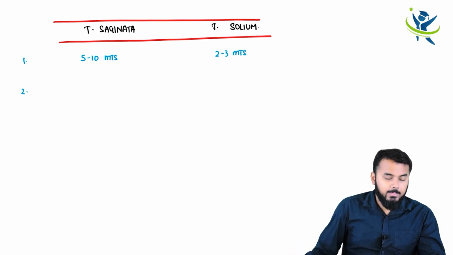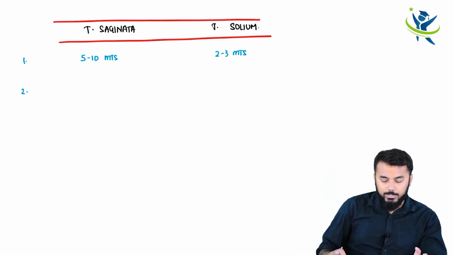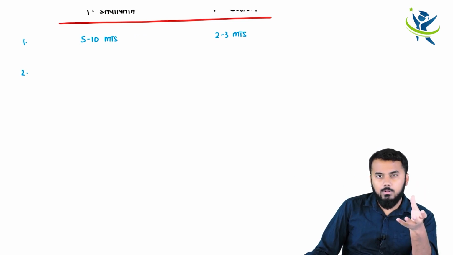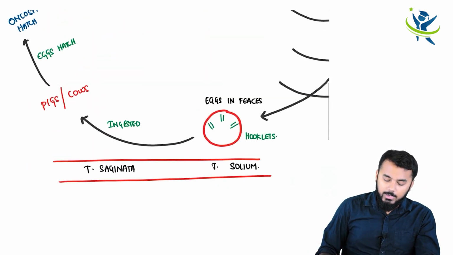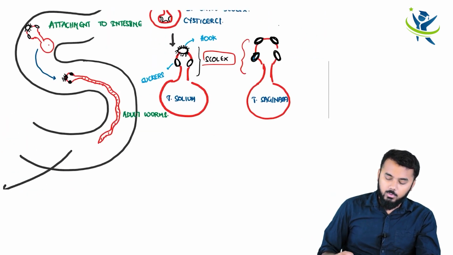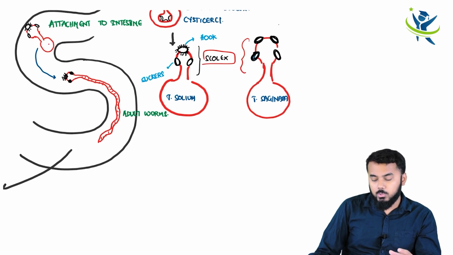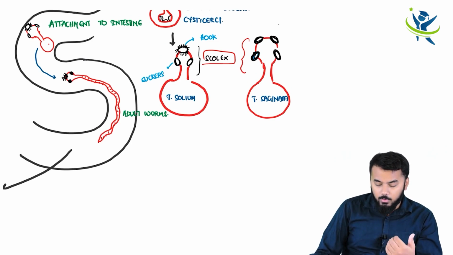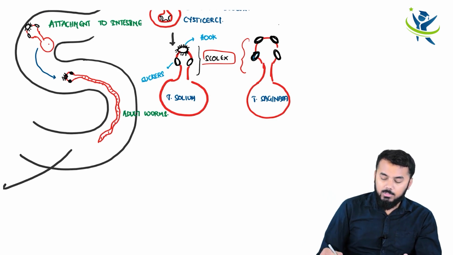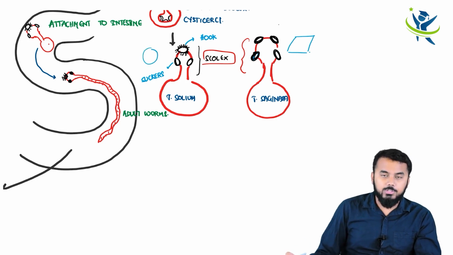Second important thing is the scolex. What did I tell you guys in Taenia saginata? I've drawn it already, so I'm not going to draw it again. Let us look at the scolex here. In Taenia saginata, the scolex is somewhat large as well as quadrate shaped. Now look at the scolex of Taenia solium. It is small and it is globular in shape. So this is somewhat a quadrate shape like this, and this is somewhat a globular shape, isn't it?